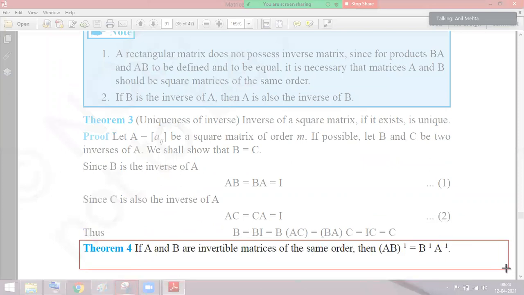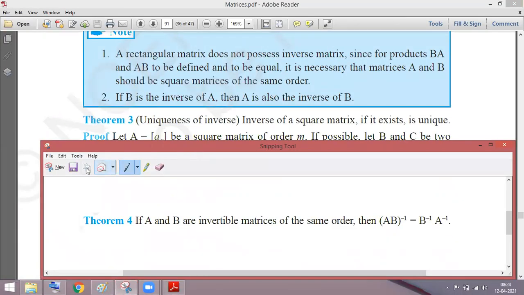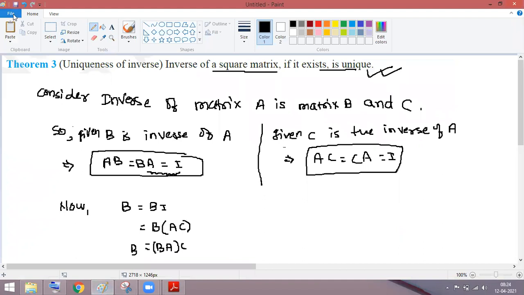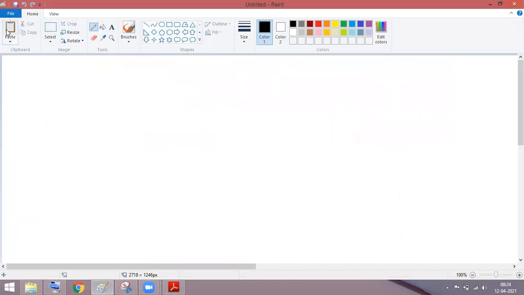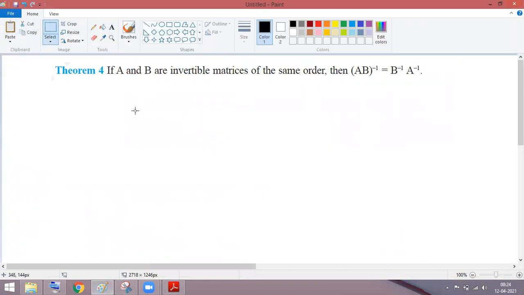There are some properties we have here regarding the inverse of two matrices. What we have, theorem 4: if A and B are invertible matrices of the same order, then (AB) to the power minus 1 equals B to the power minus 1 into A to the power minus 1. So can we say that here we have to prove this? (AB)^-1 equal to B^-1 A^-1.